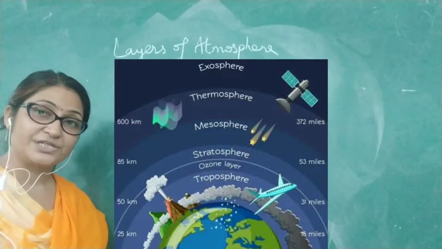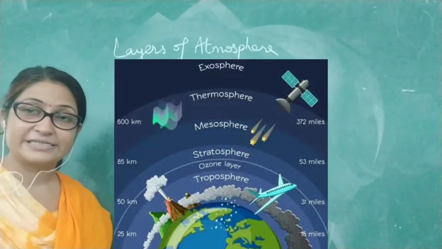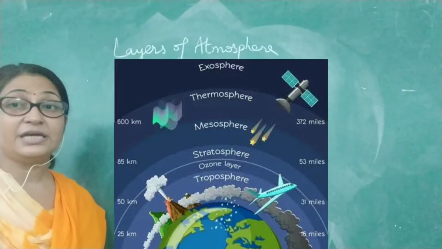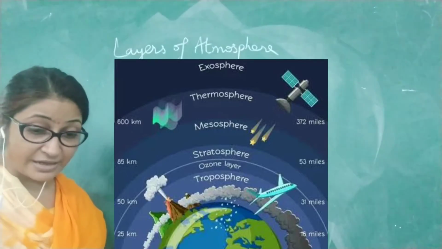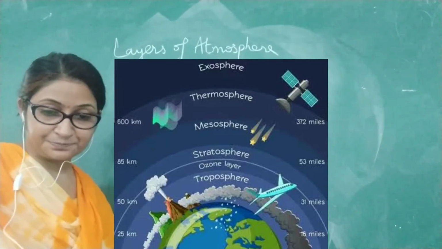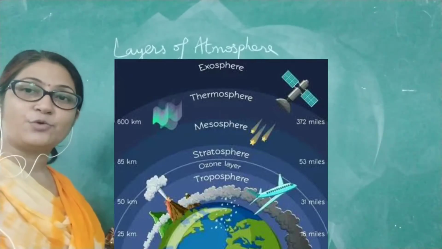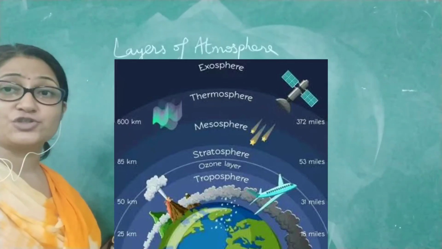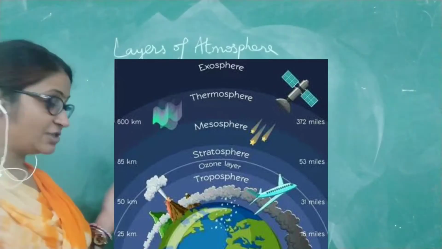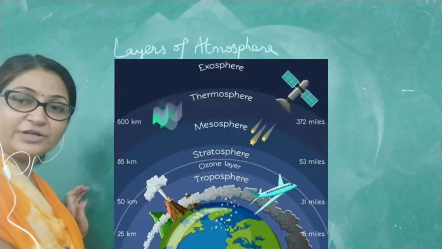In this layer only we can see the clouds, the rain. All such things are possible only in this layer, the troposphere, as you can see in the figure also.